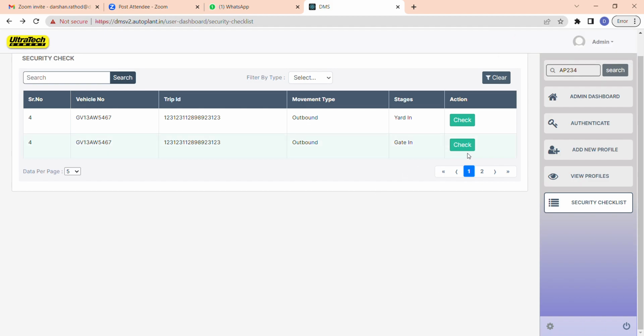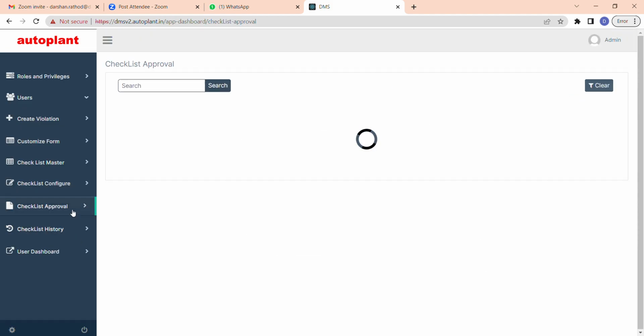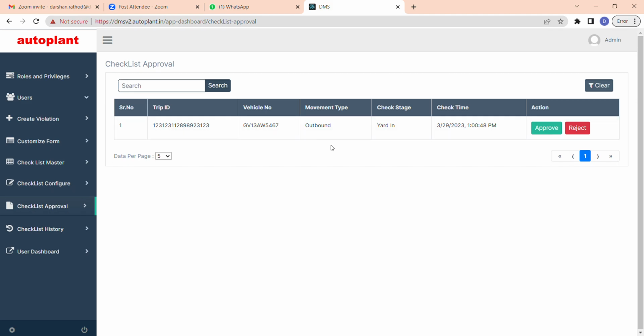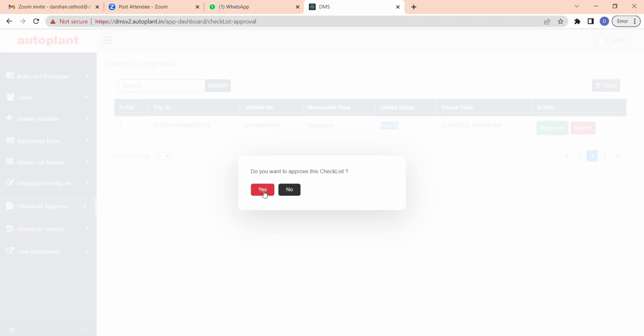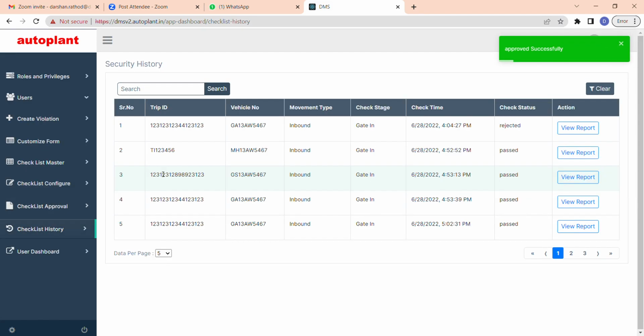So this has been submitted. Now the admin can view it. The admin can now view where the checklist has been. I told you I gave many things as no, so I think it should be below 50%. So the admin gets an app message that this vehicle has been facing these issues, having many issues in check stage yard 1. So what should I do, should I approve or reject? I think I need to approve. So I just click on approve. Do you want to approve this checklist? Yes.